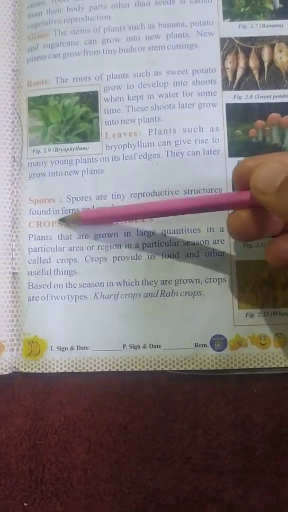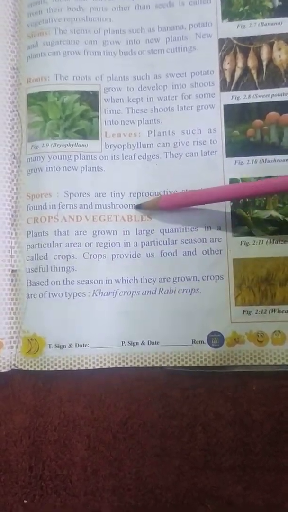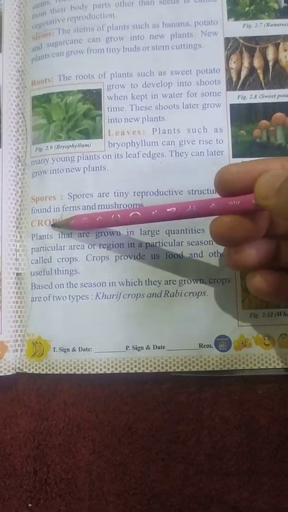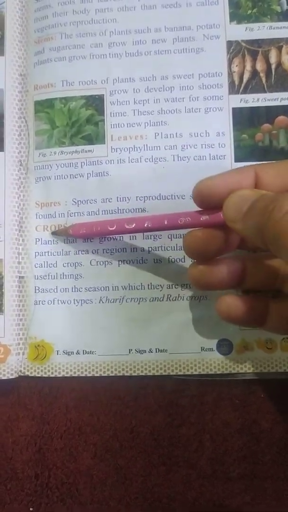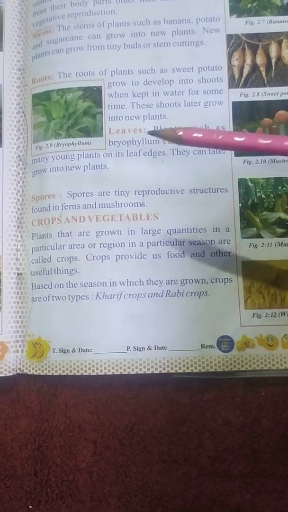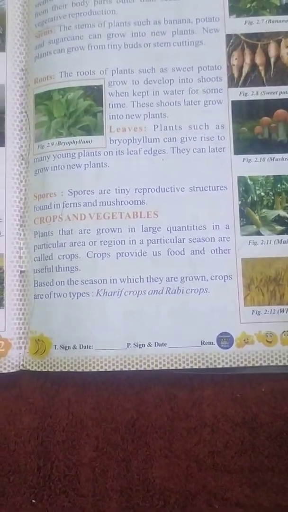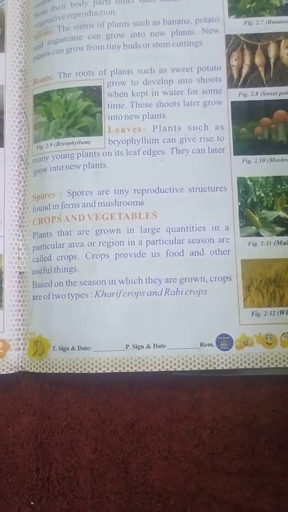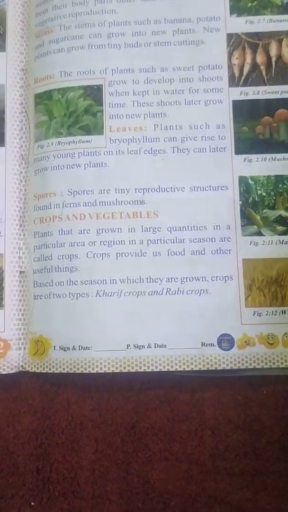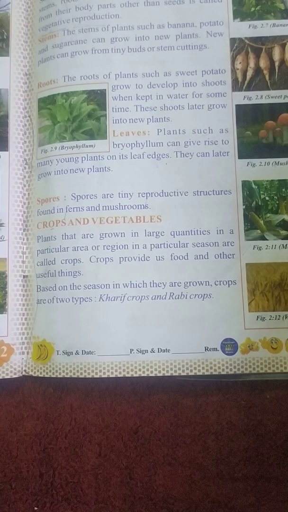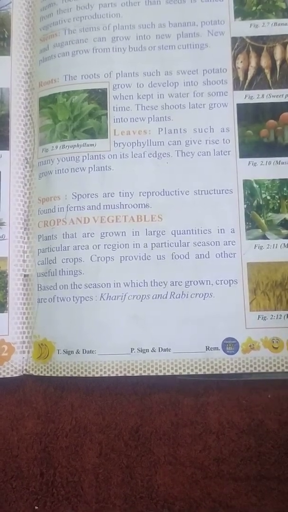Now the second topic is crops and vegetables. Now the word here is crop. In layman's language, crop can be defined as a plant which is grown in a large quantity in a particular area or region for a particular season. Crops provide us food and other useful things.